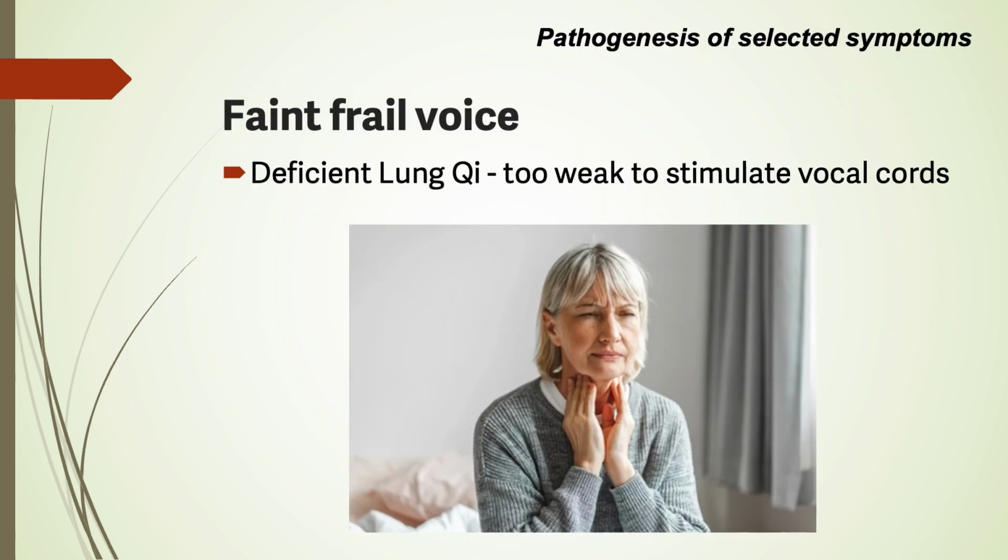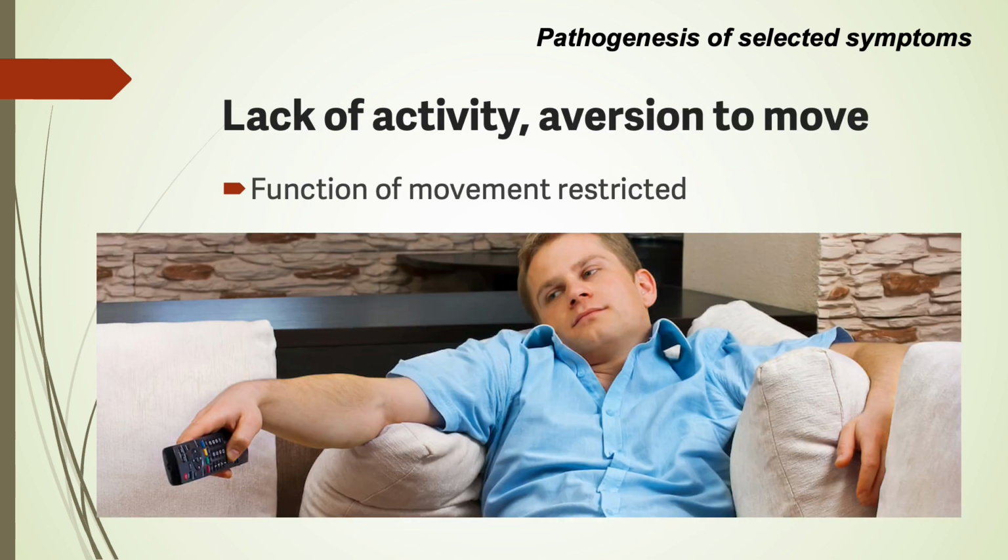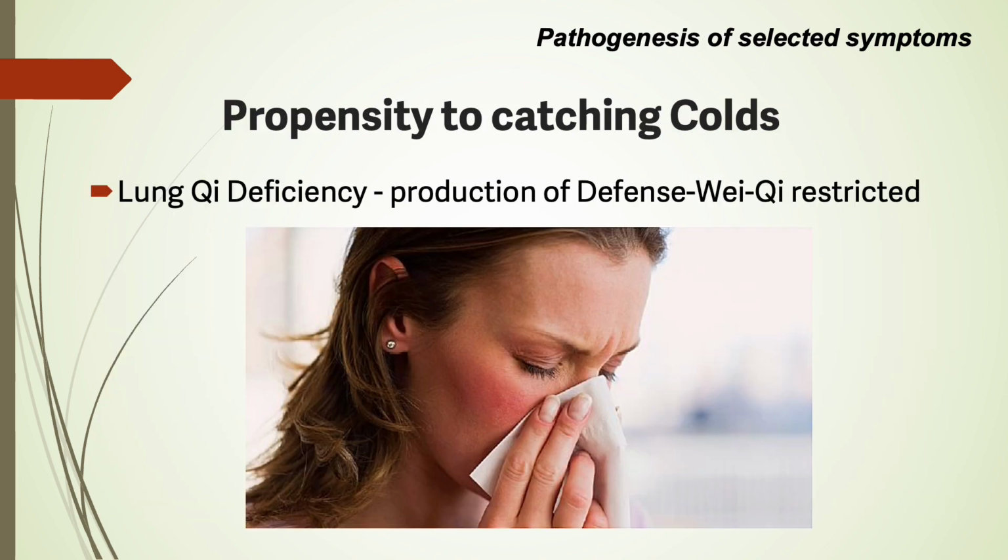If you have a faint, frail voice, that is a sign of deficient lung qi, too weak to stimulate the vocal cords. The function of movement is restricted. In lung qi deficiency, the production of wei qi is restricted.